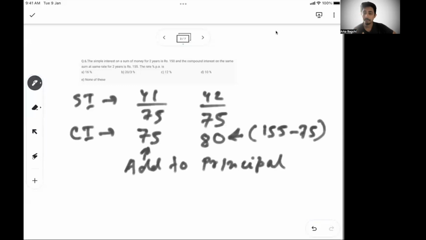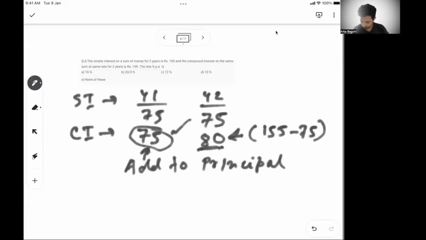So can I say, and listen to this very carefully, if this 75 was not added to the principal, your value of interest in year 2 would have been still 75. We got 80 because this 75 has been added to the principal.